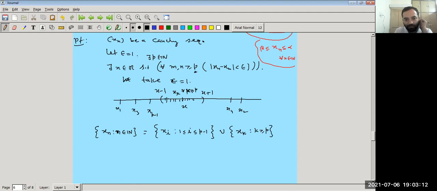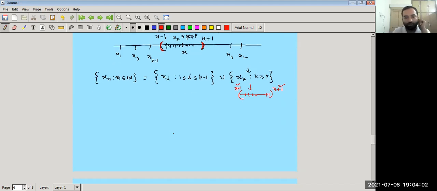Now the elements in the second set, where do they lie? They lie between x − 1 and x + 1. So all of these elements lie between x − 1 and x + 1, right? So what is the upper bound for all of these? x + 1. And the lower bound? x − 1. But we cannot say what the upper bound of x1, x2, x3, up to xp−1 is. But we know that these are only a finite number of terms, and in a finite set we can find the maximum. There exists a maximum as well as a minimum.